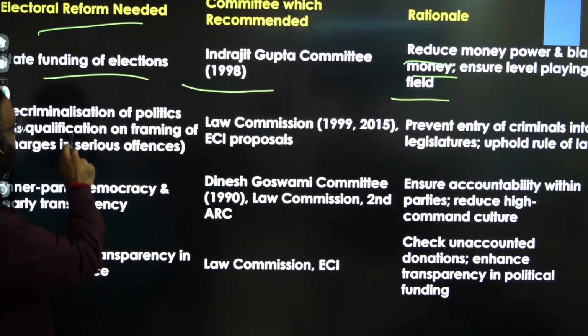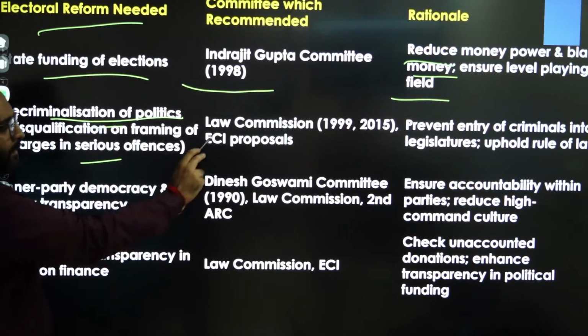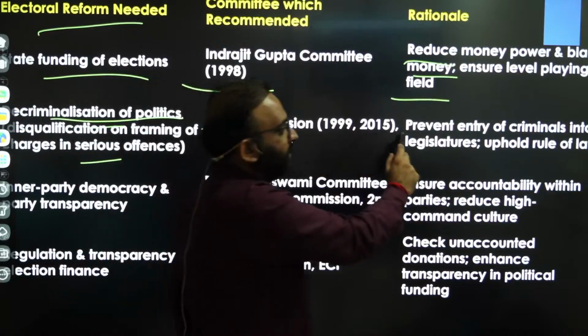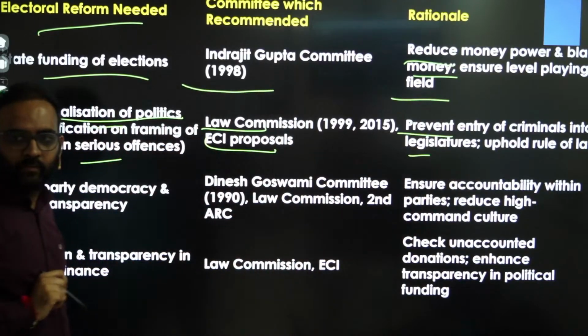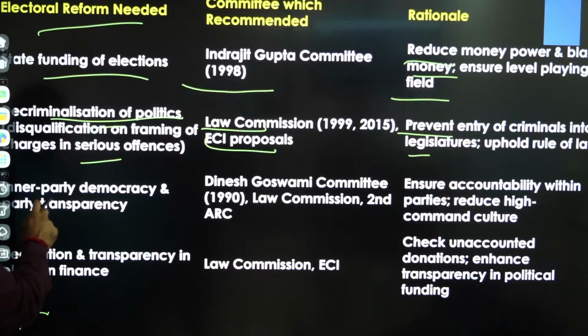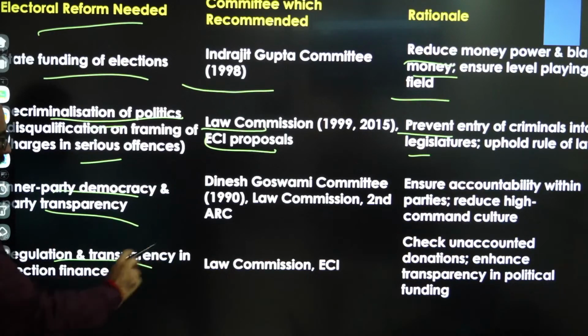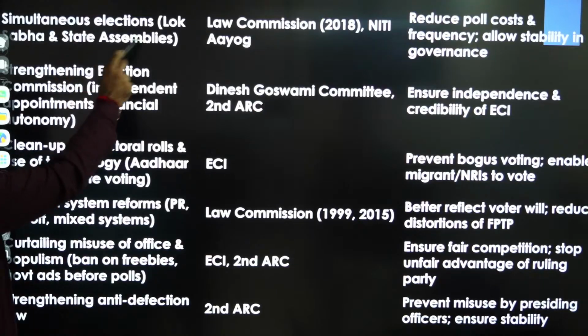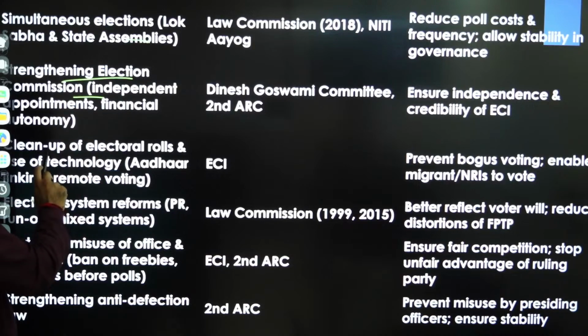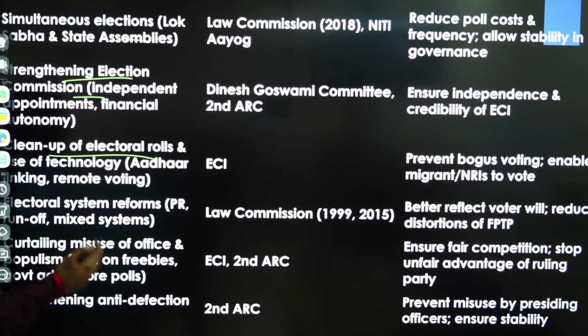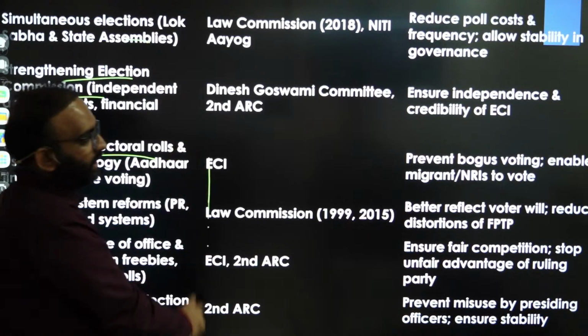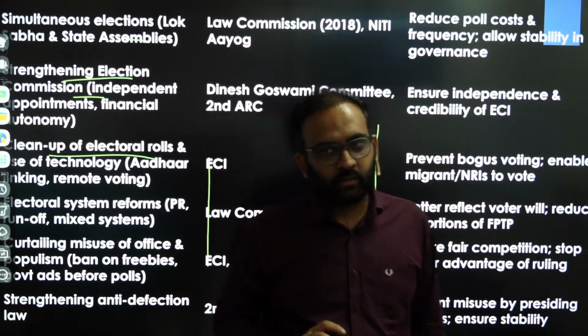Second electoral reform, decriminalization of politics. Who recommended? Why we need? You get the point? Then inner party democracy, or simultaneous election, strengthening the election commission, preparation of electoral rolls, common electoral rolls for state, center, and local bodies elections, and so on. Who recommended? Why we require? You get the point?